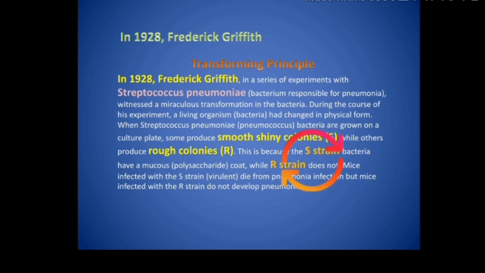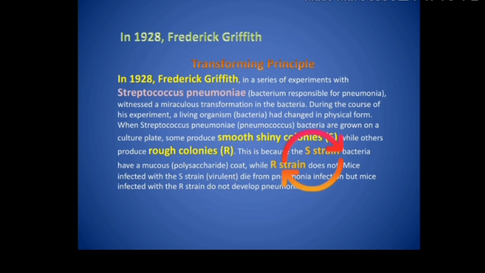It is a covering for you, giving you more protection. So if somebody tries to attack you from outside, it is difficult to attack you because you are being protected in your house. So that is the scenario for S strain bacteria, which are protected by their polysaccharide coat.